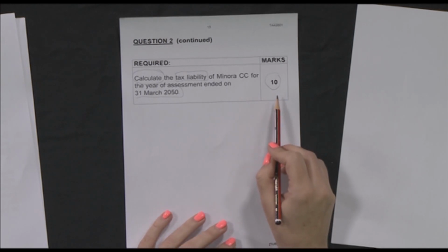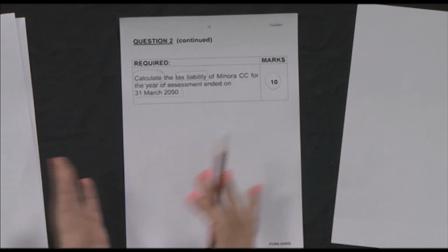Tax liability, okay, we're not sure now. What is this? Is it a micro business? Is it a small business corporation? Is it a normal company? Remember, CCs, closed corporations, are taxed exactly the same as if they're a company. So they will get the same capital allowances, same rules apply. But maybe there's a small business corporation here. So let's start reading the question.